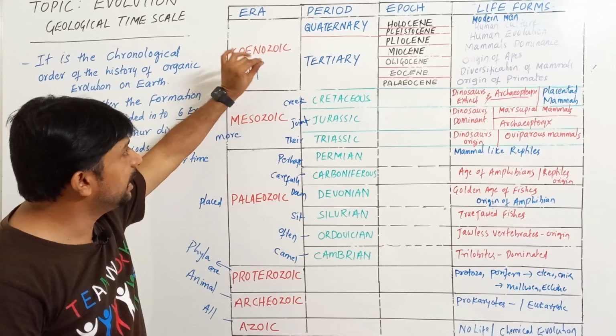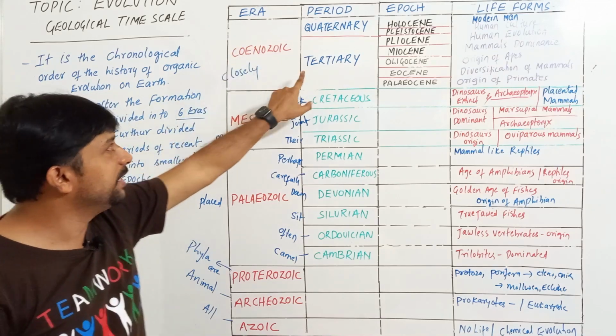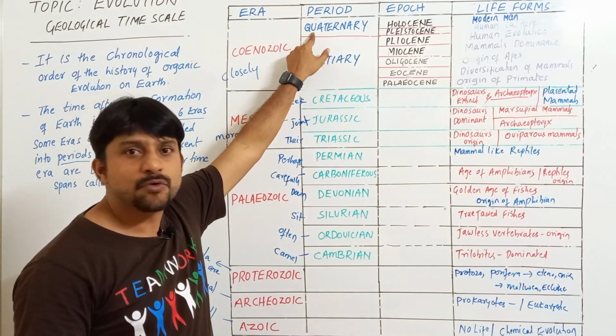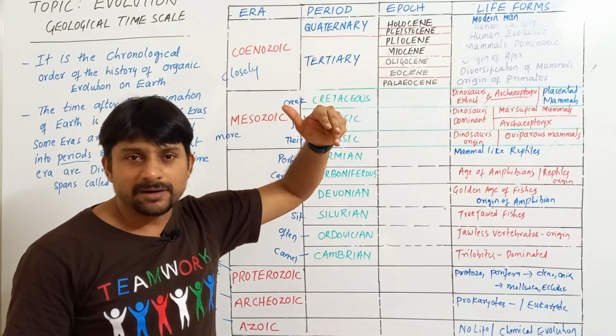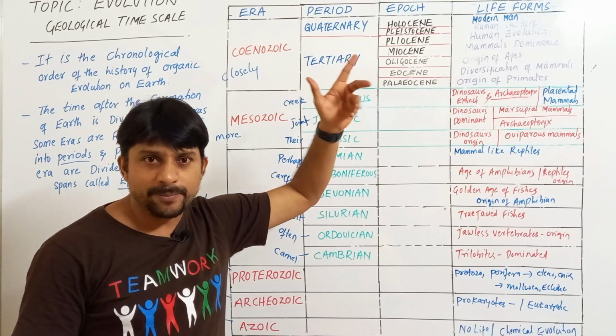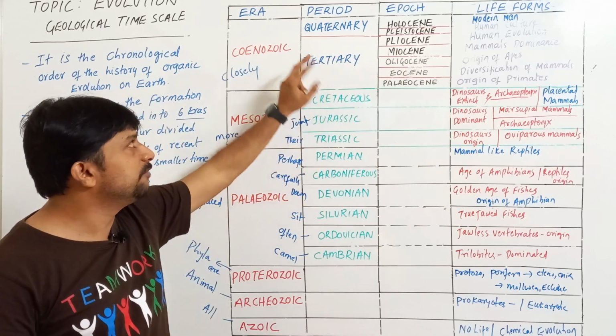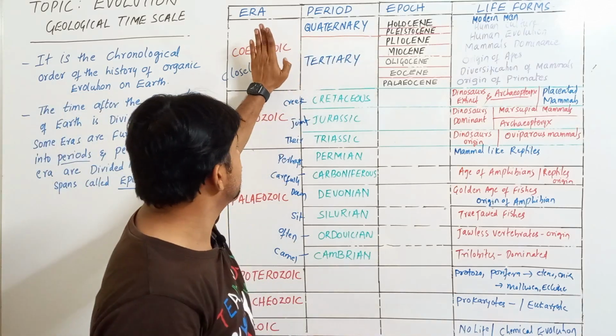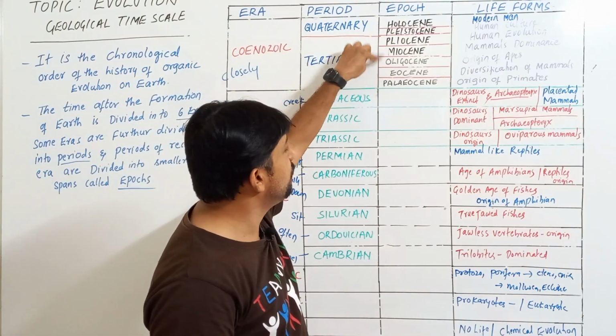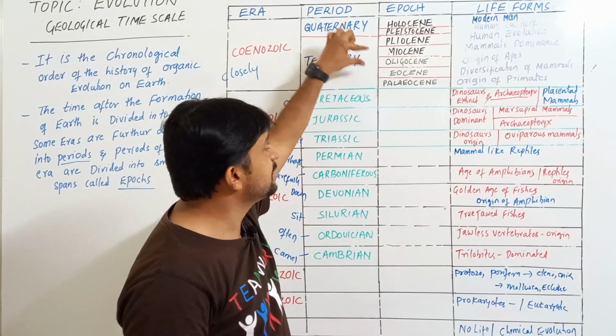The Cenozoic era, or recent era, is with two periods, tertiary and quaternary. There is no mnemonic I gave because you can easily remember: quaternary and tertiary, 3 and 4. Just remember in that way. But this recent era has different epochs. There are 7 epochs.